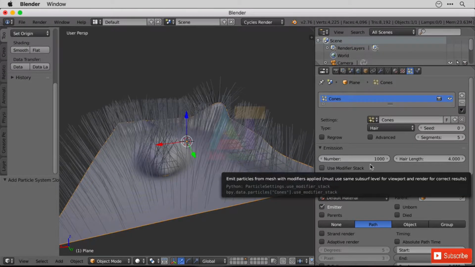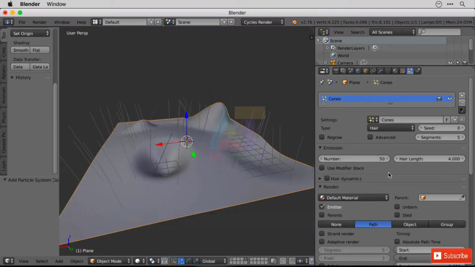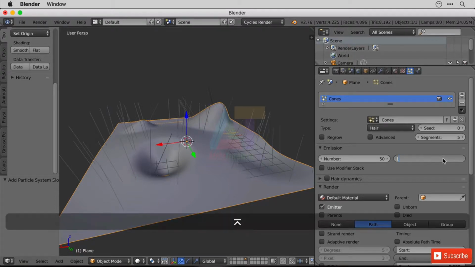Now I know with the size of the cube I'm probably going to have to turn down the number that we have. So I'm just going to turn it down to maybe 50 for the moment. And that also keeps our viewport nice and quick. You can always change this later. Now the hair length. When dealing with objects, you'll probably want to set the hair length to 1.